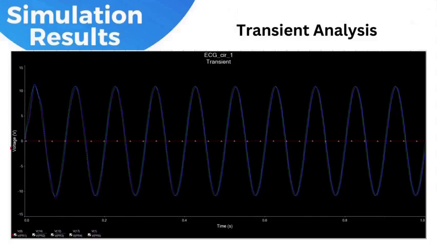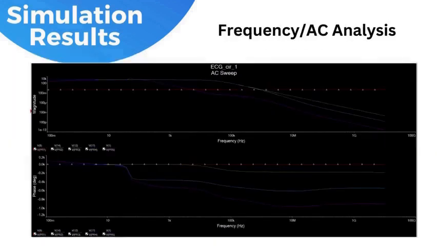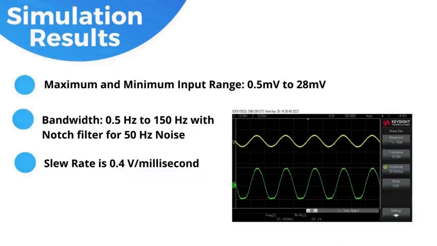Moving on to the simulation results, we first conducted a transient analysis of the whole circuit. The gain we observed was 1000 and we used an input of 10 millivolts at a frequency of 10 Hz. In the frequency analysis, we found that the minimum and maximum input range was between 0.5 millivolts and 28 millivolts. The bandwidth of the system is from 0.5 Hz to 150 Hz with a notch filter specifically designed to remove the 50 Hz noise. Bandwidth refers to a range of frequencies that a system can actually process.